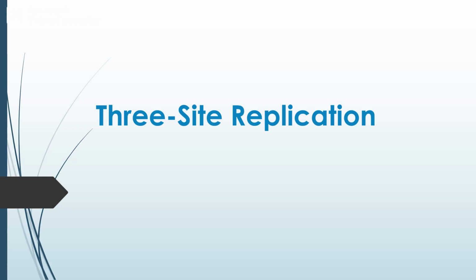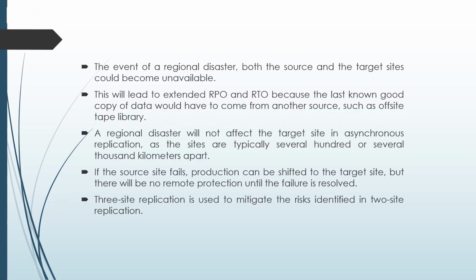So three-site replication is used to overcome the risks identified with respect to two-site replication. In the case of three-site replication, the data from the source site is replicated to two different remote data centers. In the event of a regional disaster, both the source as well as target sites could become unavailable.